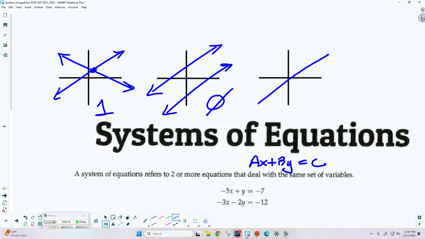So once you graph one line, you might find that when you graph the second line, it's right on top of the previous one. Now, mathematically, we say these coincide.